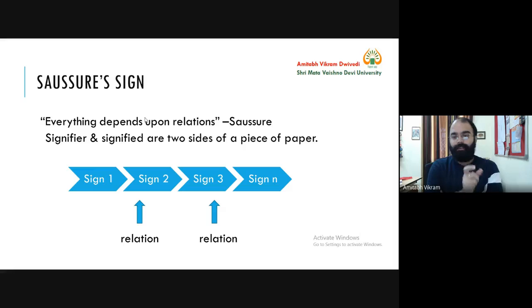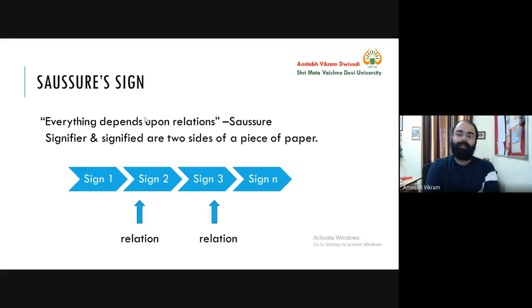So un is a morpheme here. So Saussure says sign is a morphological unit. So any morphological unit, either a word or smaller than a word, but a grammatical unit, that is a sign.